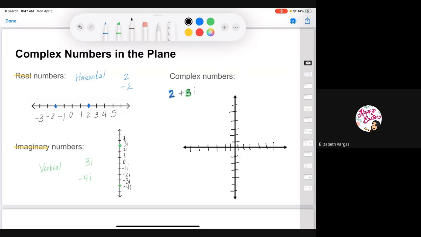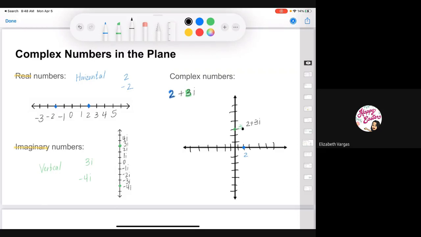Okay, so 2 is my real number, so it has to be plotted on my horizontal line. So 1, 2. So there's 2. And 3i has to be plotted on my vertical line. So 1, 2, 3. Here's my 3i. So where those things meet, approximately right here, this coordinate right here is basically 2 plus 3i.